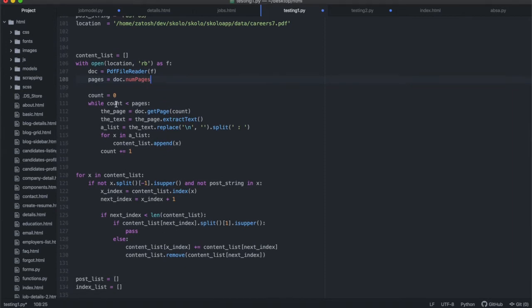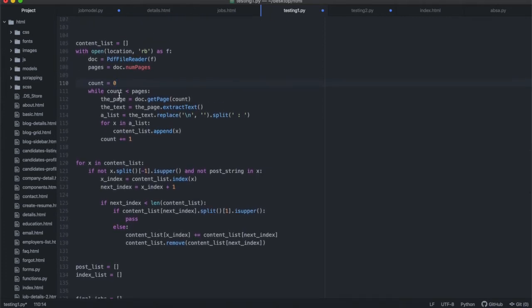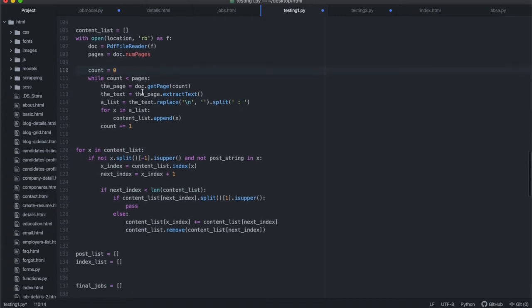Once we find the number of pages, we're gonna start counting from 0, okay? And we're gonna say while we are below the number of pages, so from 0 all the way to the number of pages, we're going to run this code. This is what this is doing. It's counting from 0, and it's going to run this code while this count is less than pages, which is doc.number of pages. So while we still have pages available between 0 and the final number of pages, we're going to run this code. And the code that we're running is this.